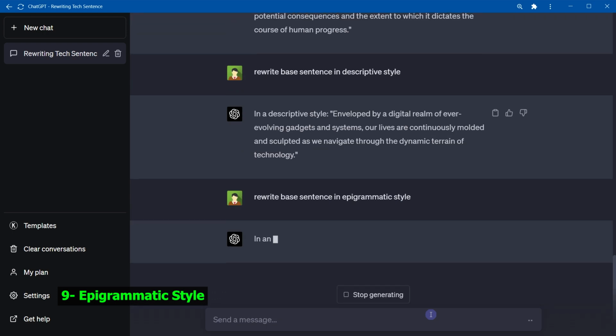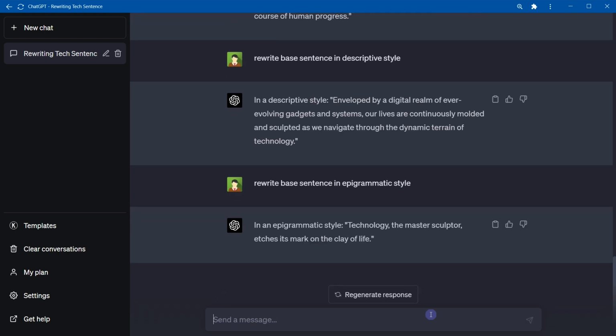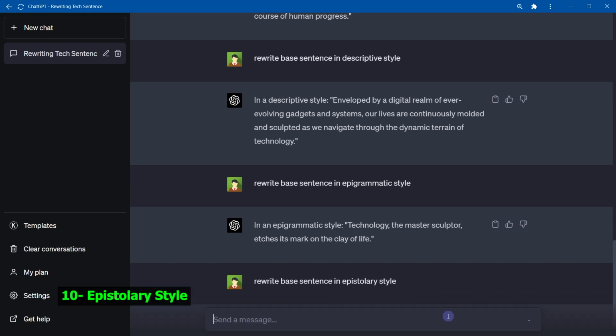Epigrammatic style. Technology, the master sculptor, etches its mark on the clay of life. Epigrammatic style is characterized by brevity, wit, and insight. This style is used in aphorisms, maxims, and memorable quotes. It conveys a thought-provoking message or observation. Epistolary style.